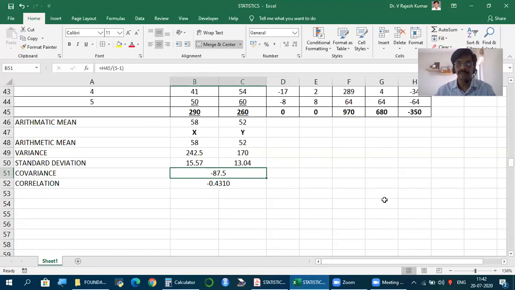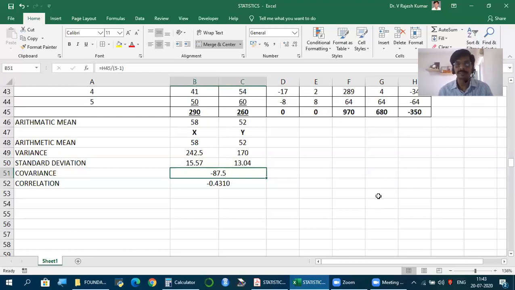Done. But what is the purpose of correlation? As I mentioned earlier, whenever there is a strong relationship, we estimate value of one of the variables when we know the value of the other variable. So given x value, we can estimate y value, or given the value of y, we can estimate the value of x. That estimation is called regression. But how to estimate? For making estimation, we need an equation.